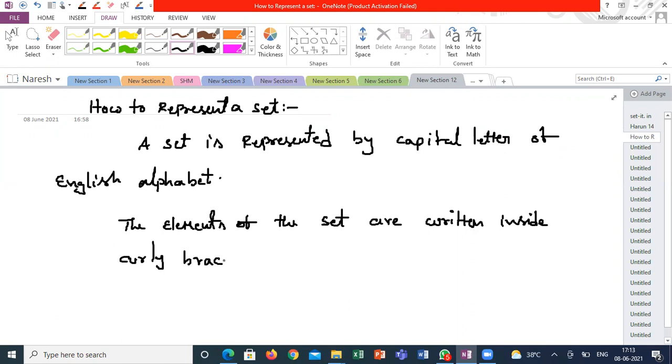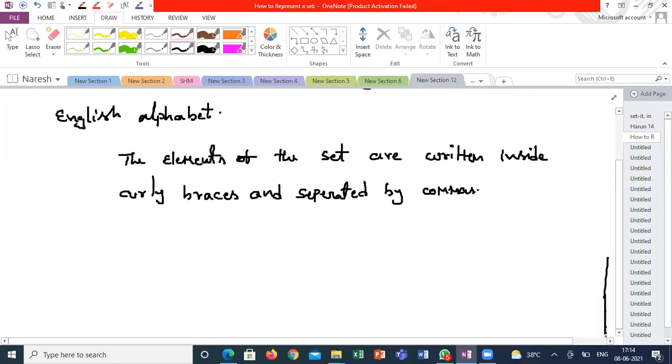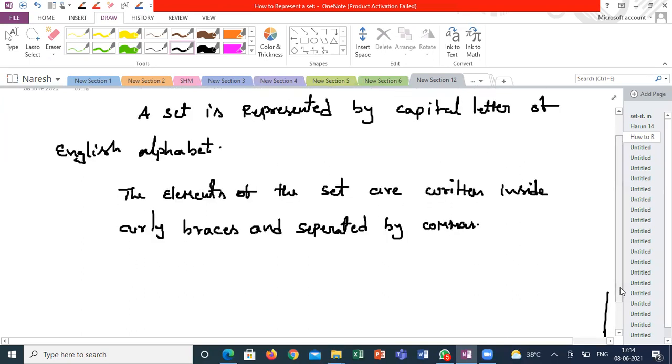We have so many kinds of braces. We use only curly braces because in mathematics each and every brace has some meaning. I will show you the different kinds of braces. The elements are separated by commas. It's very important. If you understand this, the whole sets concept will feel very easy, because it is purely based on our English knowledge and the definitions of sets.